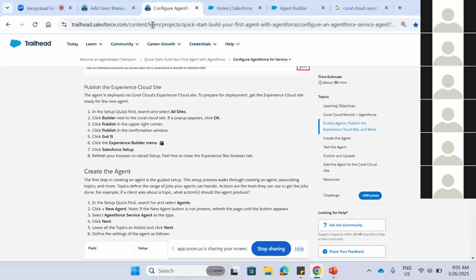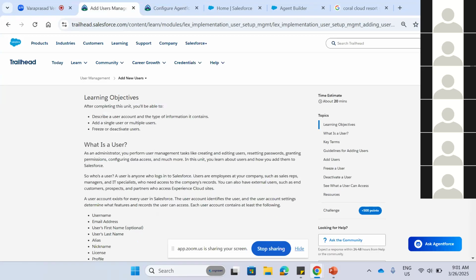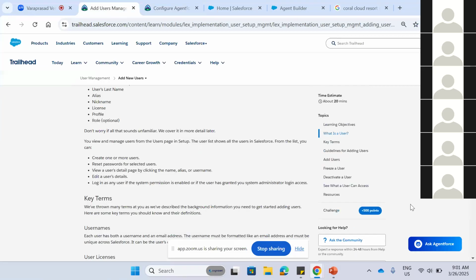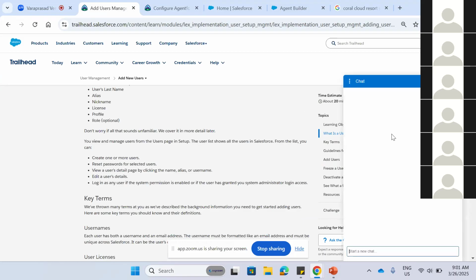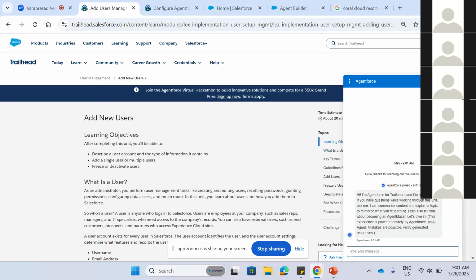So this is our trailhead, right? For the unused, uncompleted test, there is an Agentforce we can ask. If we click on that, we can ask our queries. It will tell what the overall trailhead is. I have opened the User Management trailhead, so it will tell what the overview is.